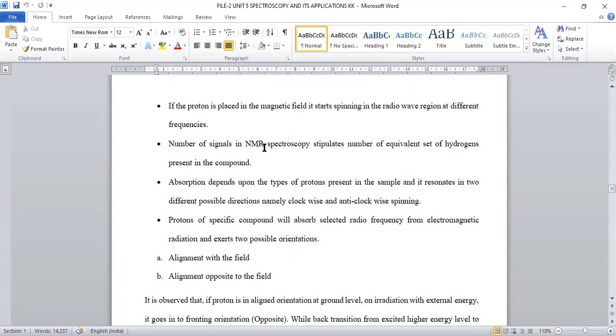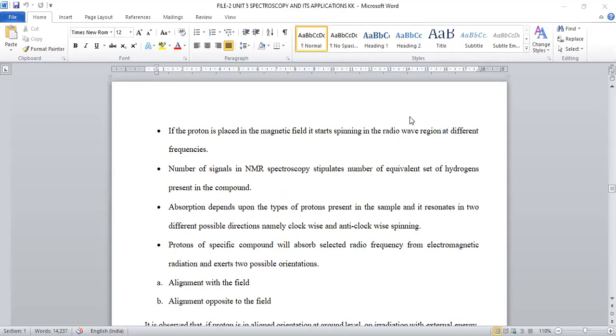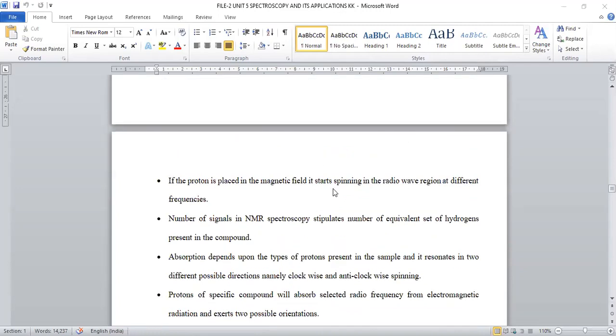NMR spectroscopy is very important to determine the number of equivalent sets of protons present in the compound rather than the number of protons present. So it mainly depends upon the type of equivalent protons present in the given compound. When the magnetic field is applied with radio waves, different protons will have different regions on the delta scale for absorption. All protons are not equivalent in nature. Based on their nature, their absorption frequency will vary.